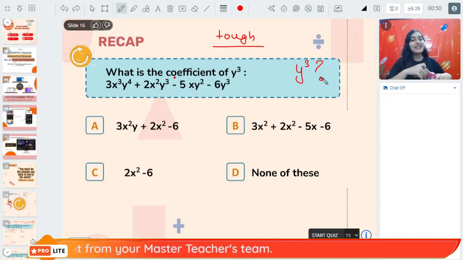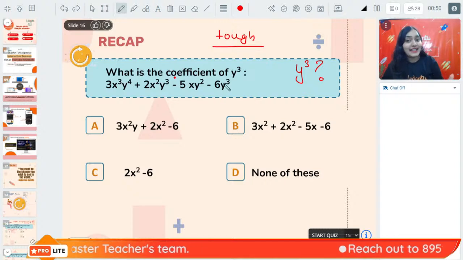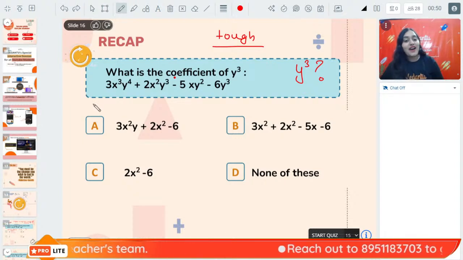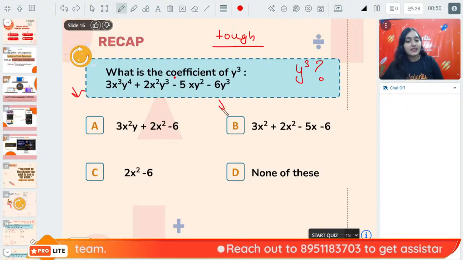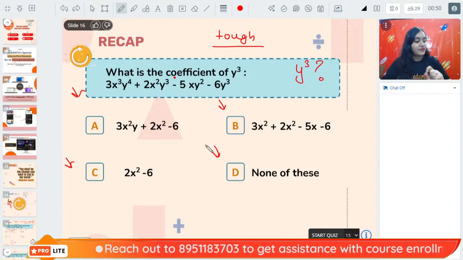Socho, what is the coefficient of y cube? Now I'm giving you a hint, and the hint is you have to look at the options given over here.